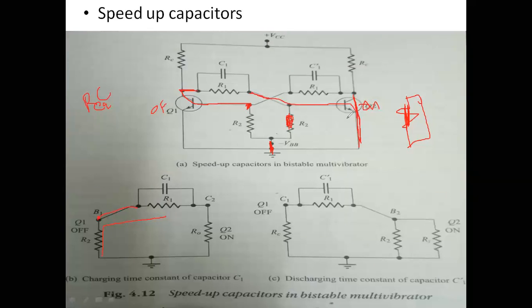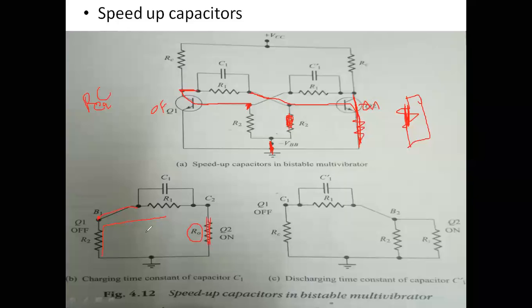Since it is on, we can assume a minimum resistance, a small resistance which I may consider as R naught. This is the on resistance of your transistor, and this value will be very minimum, and we can neglect it while calculating the time constant. For the equivalent circuit I have drawn it here, but while calculating your time constant I will neglect this one. I won't consider it. Therefore, if you neglect this one, R1 and R2 both are in parallel.